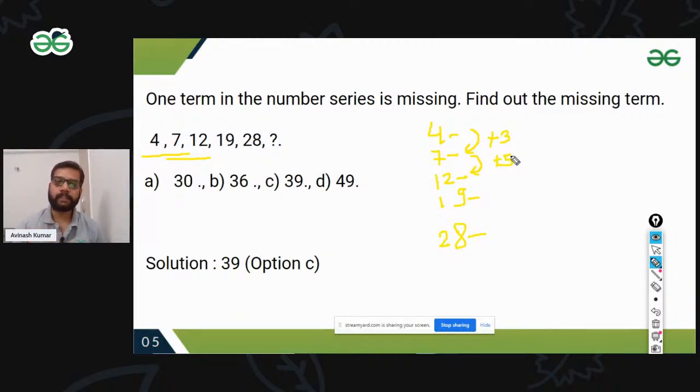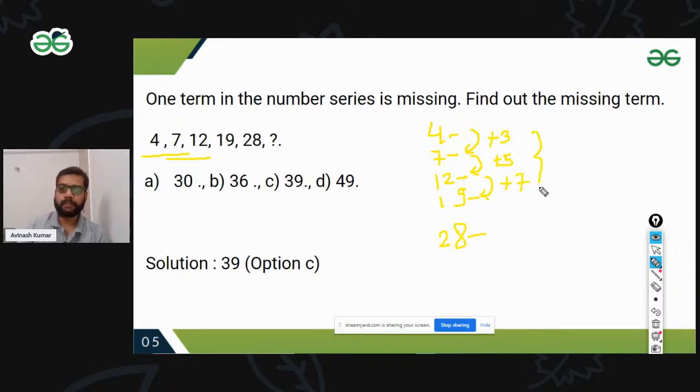is it exponent, is it increasing? Okay, then there are only two cases, either addition or multiplication. Here I'm seeing 4, 7 and 12, there is not a very good chance it's an increasing function. That's why I'm doing the addition part. 4 plus 3 is 7, 7 plus 5 is 12, 12 plus 7. Okay, it's a plus 7.